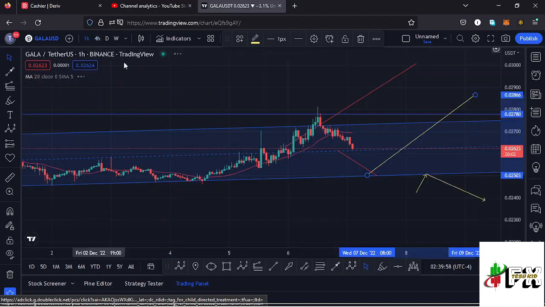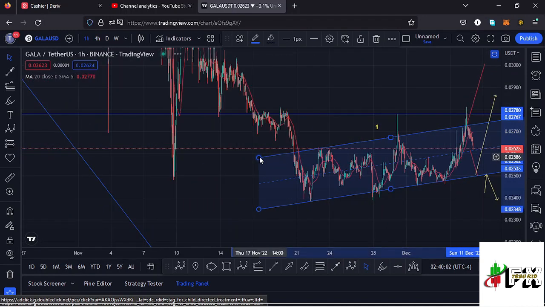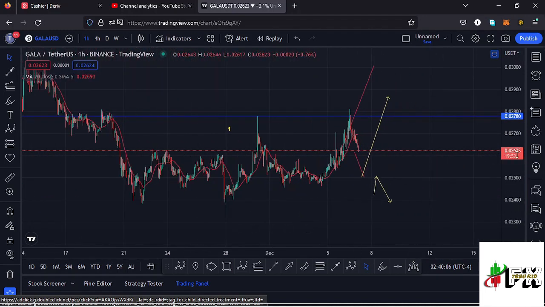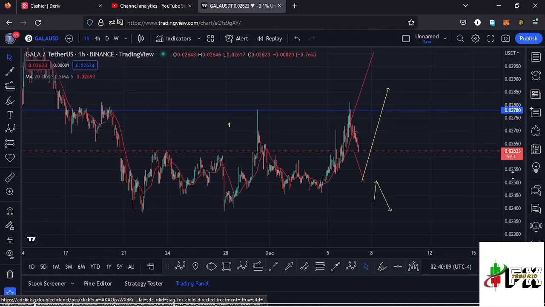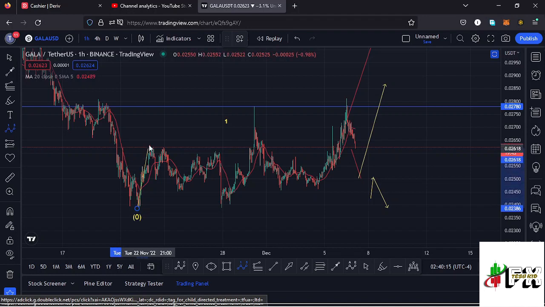And jumping to the 1-hour chart for further analysis, where I believe these Gala Games had been obeying the Elliott wave structures, and right now we might have invalidated our Elliott wave structure and have something else in formation. Over here, initially in my previous videos, I had this movement to the upper side obeying the Elliott wave structures, having that as the first wave to the upper side, then this was my wave 2, then I had seen a wave 3 to the upper side, which had fully maximized my target area to the upper side in the formation of that wave 3 that I had sketched out using the trend-based Fibonacci.